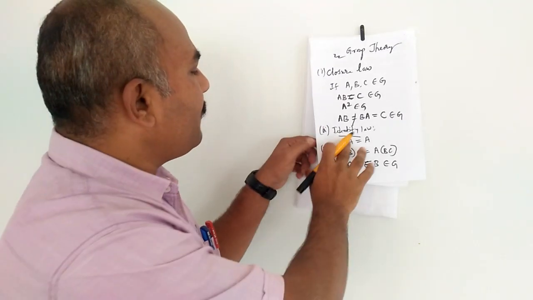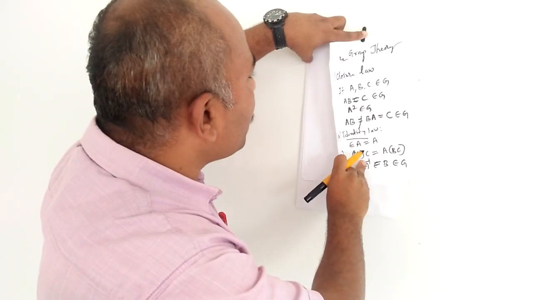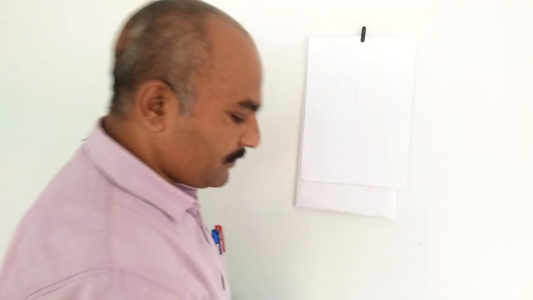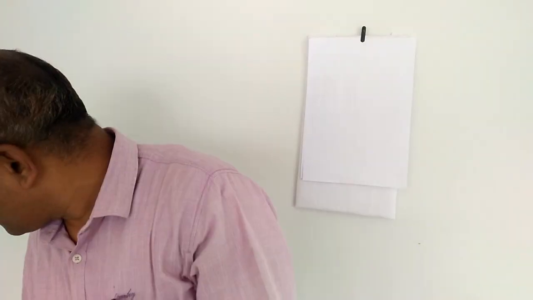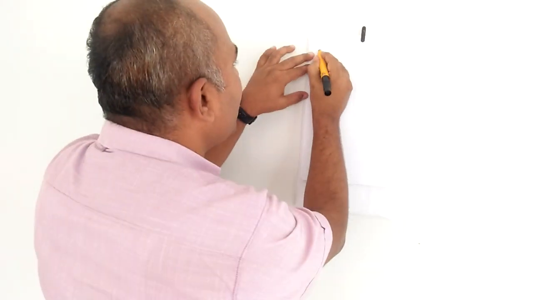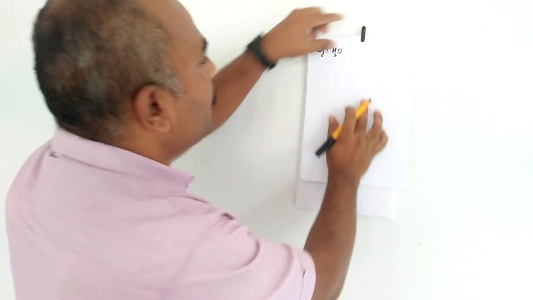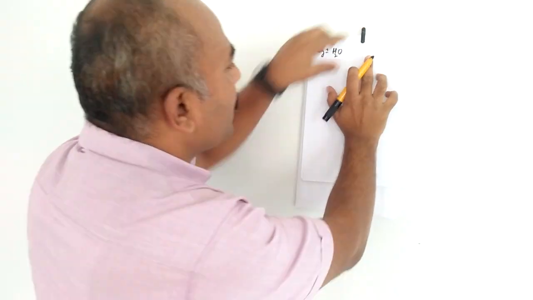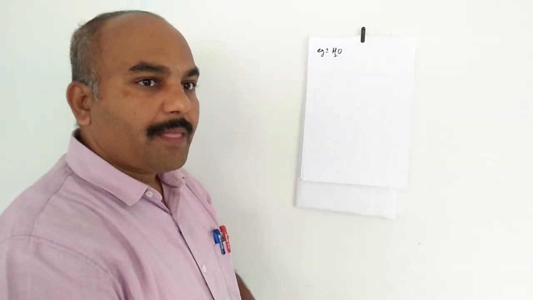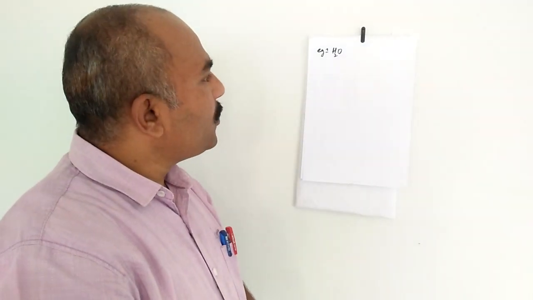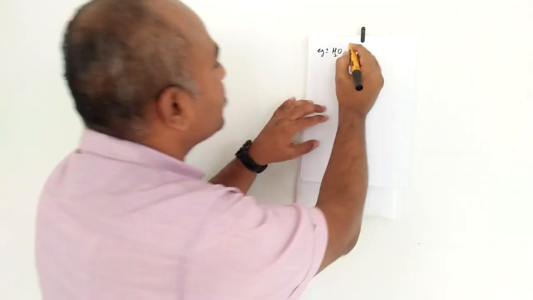First we will take the example of the water molecule. Example 1, H2O. We know that H2O belongs to the point group C2V.